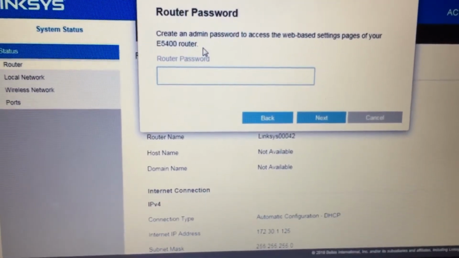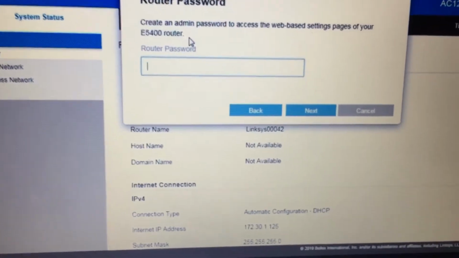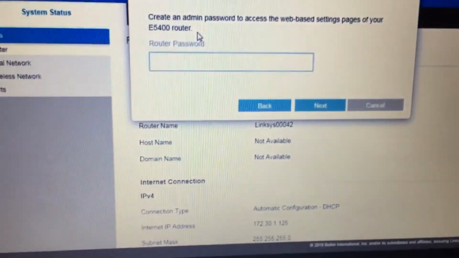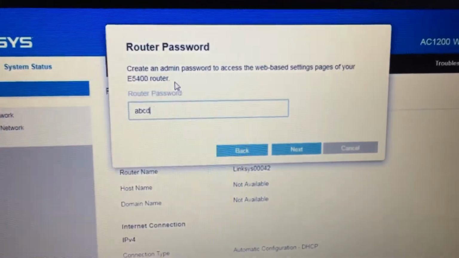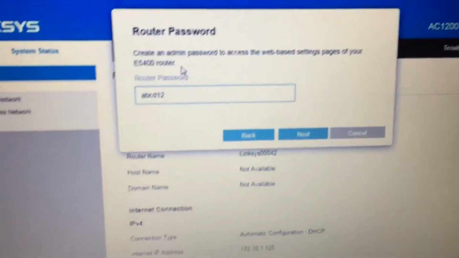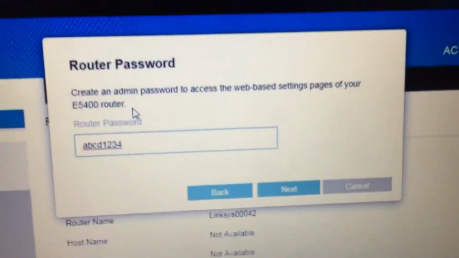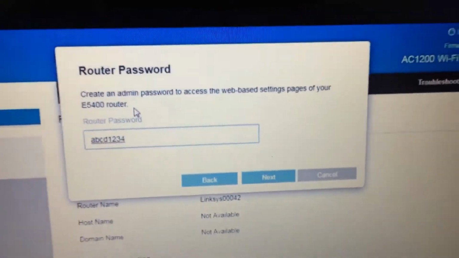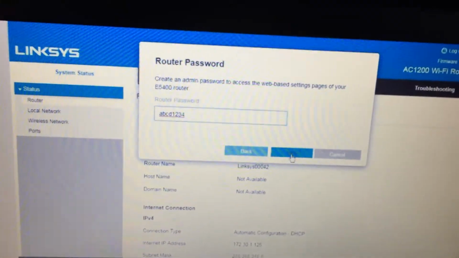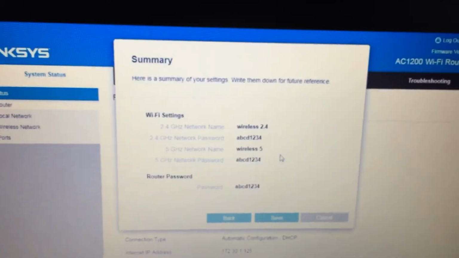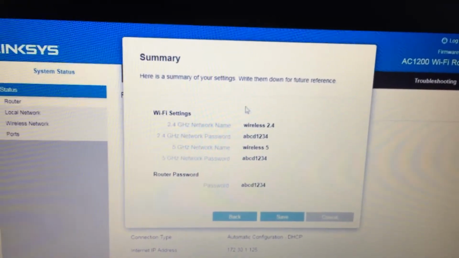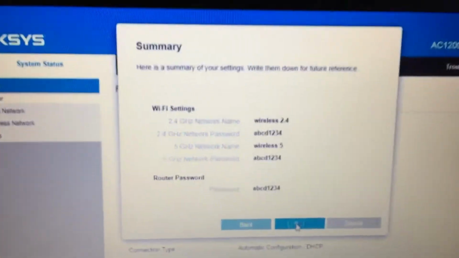Now it will ask you to change the password of the router. The default password is admin. Now if you want to change the password, let's change it here. You can try any other password that you can remember. Just keep it different than your wireless network password. Now click next. So this is the summary of the settings that you have changed. Click save.